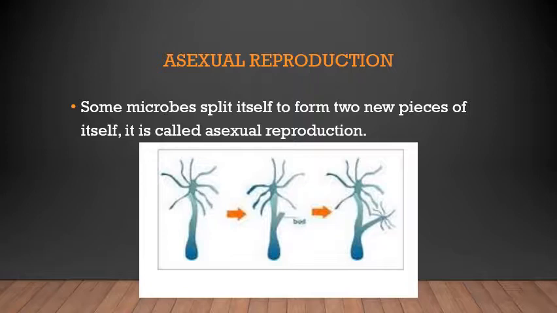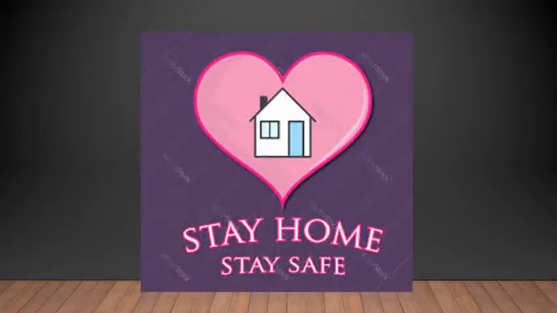Now I hope you understood there are different types of microbes: autotrophic microbes, heterotrophic microbes, then the microbes which live alone and those which live in colonies, and how they reproduce sexually and asexually. I hope it was interesting today, children. The remaining part of the lesson we'll do in the next class.